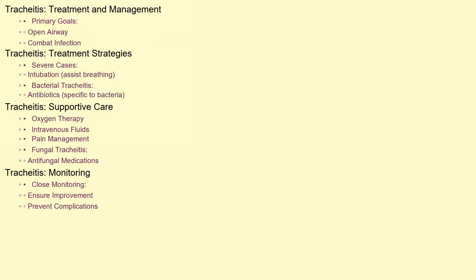The primary goal of treatment and management is to ensure an open airway and combat the infection. In severe cases, this may involve intubation, where a tube is inserted into the trachea to assist with breathing. Antibiotics are crucial for treating bacterial tracheitis, and the specific antibiotic will depend on the identified bacteria. Supportive care such as oxygen therapy, intravenous fluids, and pain management is also essential. In cases of fungal tracheitis, antifungal medications will be administered. Close monitoring is critical to ensure the patient's condition is improving and to prevent complications.